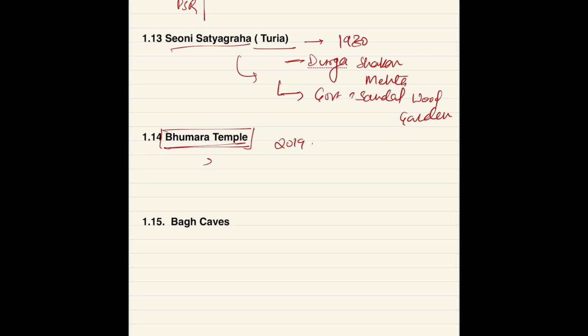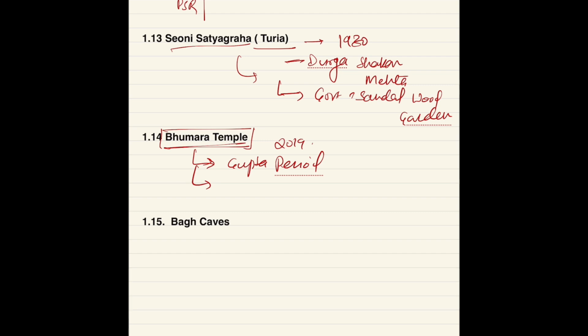So I wrote that Bhumra temple was built during the Gupta period, and that it was either a Shiva temple or a Vishnu temple. Then somehow I connected it with the Khajuraho group of temples, though it is not part of that group. But in the exam, you never know how your senses work. So whenever you go for the exam, just open your mind. Don't close your mind.